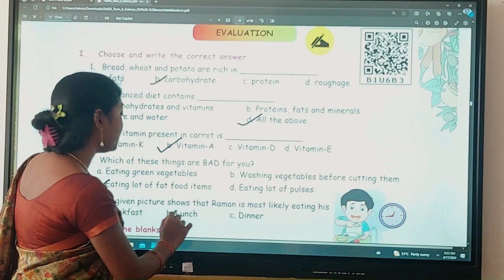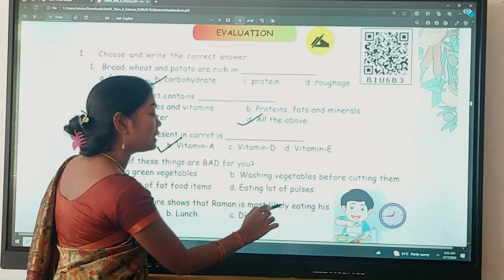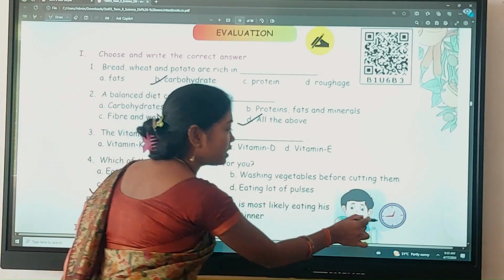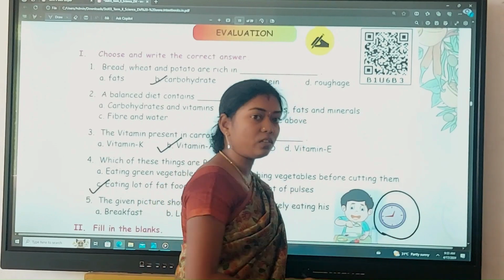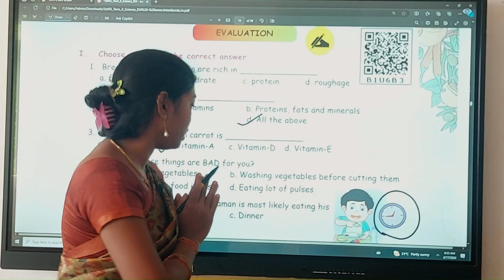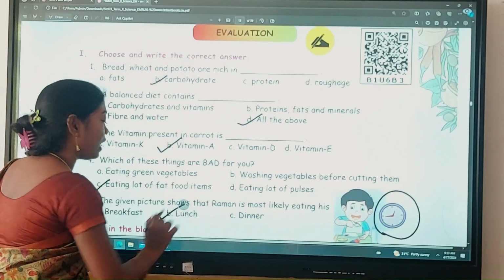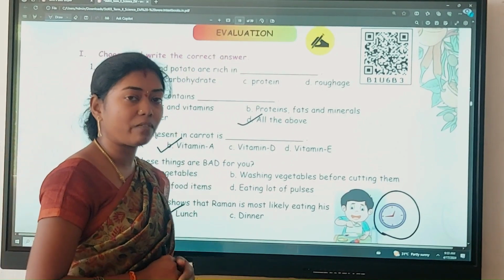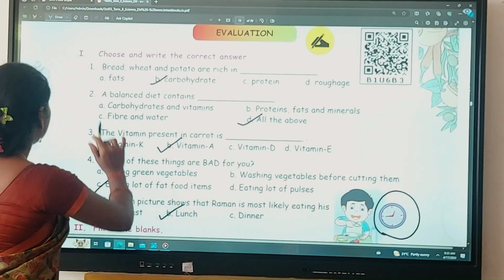Okay. The given picture shows that Raman is most likely eating this. See the time here. This is 12:45. Is it? 12:45 is around the afternoon, midday. So in the afternoon we used to have our lunch. So the answer is lunch.